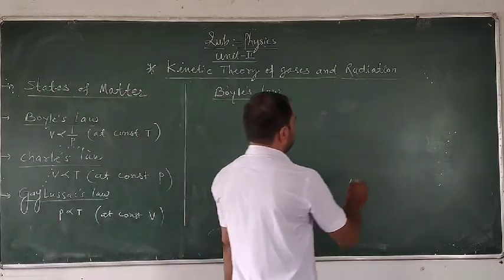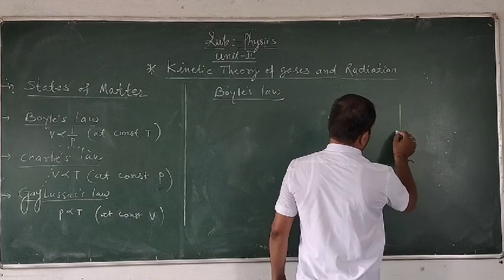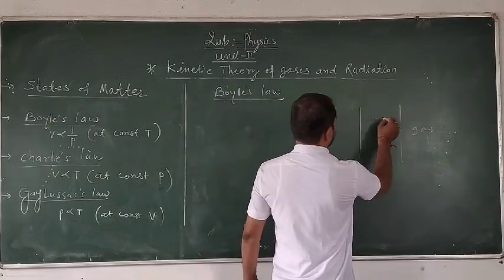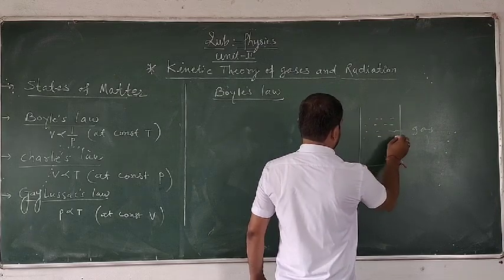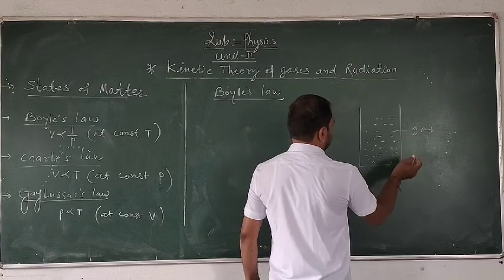Now consider a gas contained in a container at a constant temperature. This gas has a definite volume.